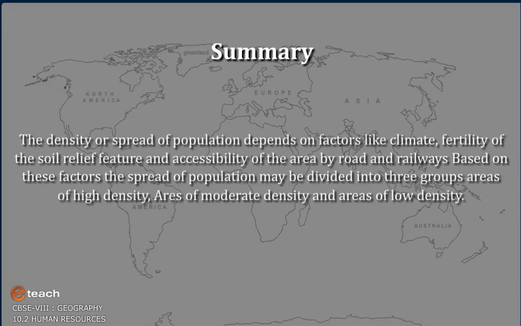Summary. The density or spread of population depends on factors like climate, fertility of the soil, relief features and accessibility of the area by road and railways. Based on these factors, the spread of population may be divided into three groups: areas of high density, areas of moderate density, and areas of low density.